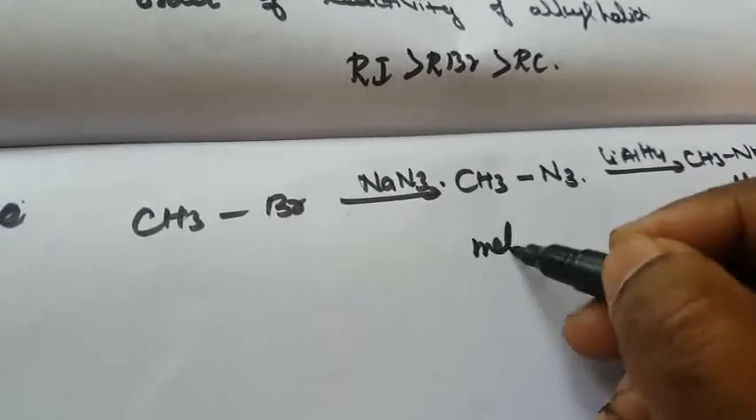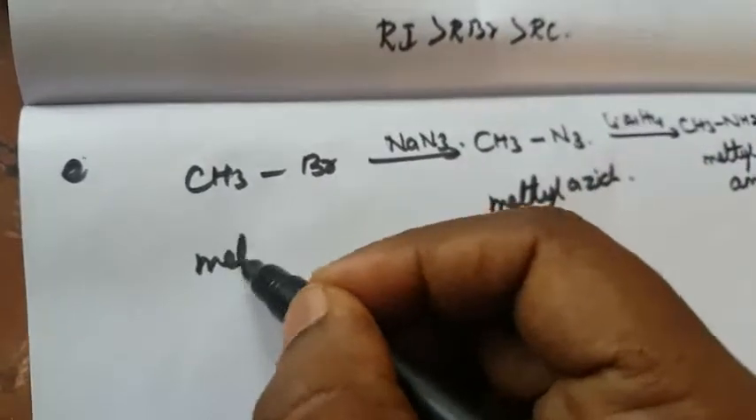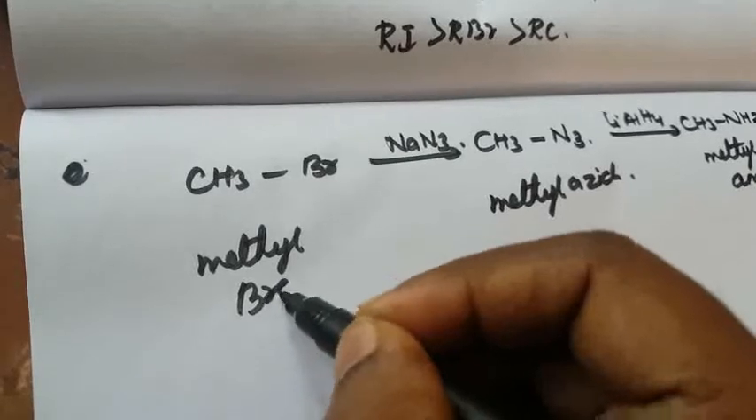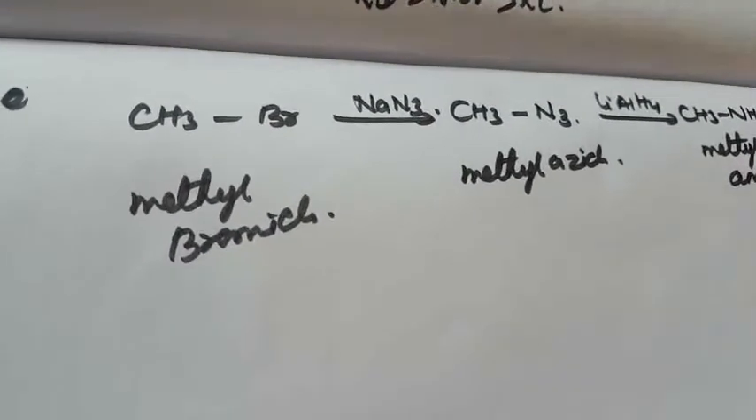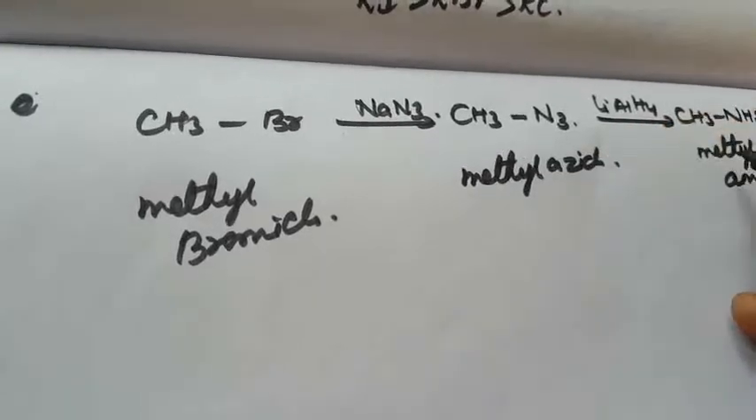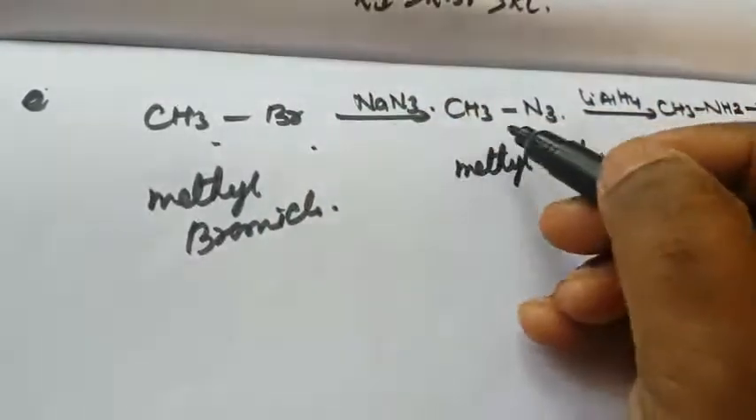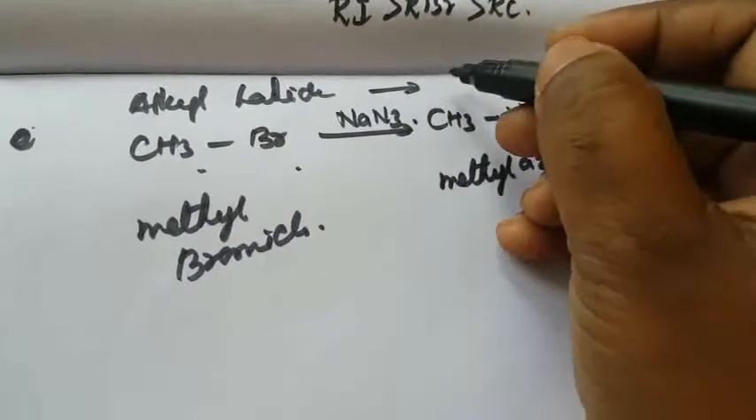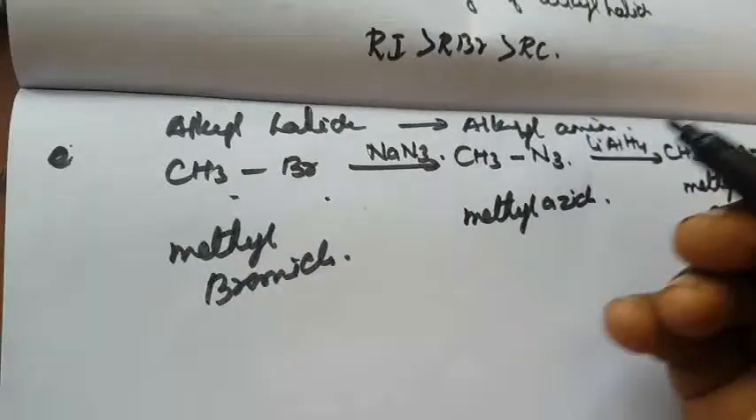Methyl azide, methyl bromide, that is methyl amine. This is methyl azide, methyl amine. This is the conversion of methyl bromide to methyl amine, that is, alkyl halide to alkyl amine.